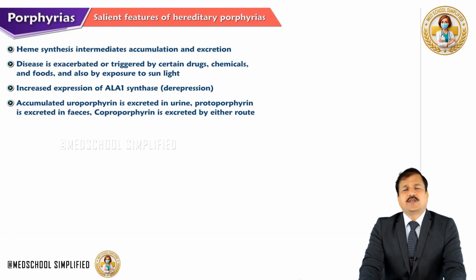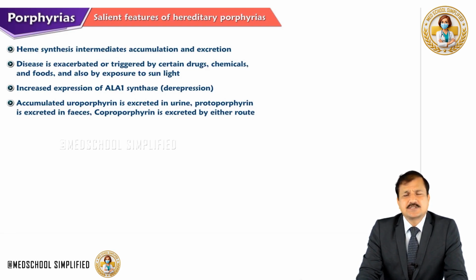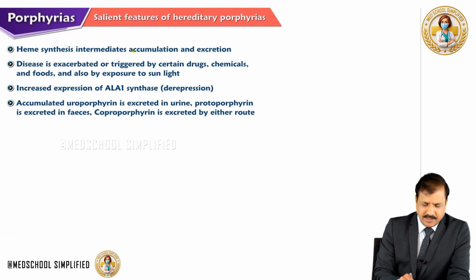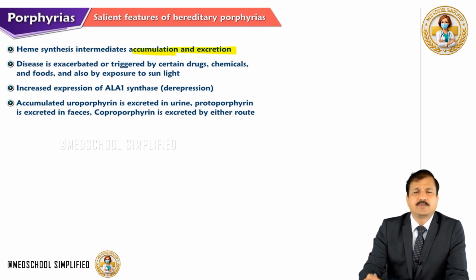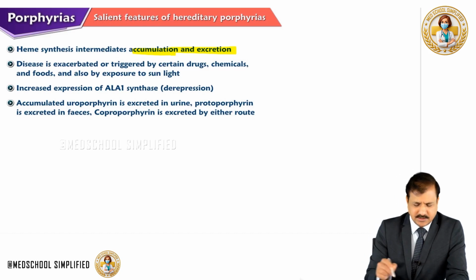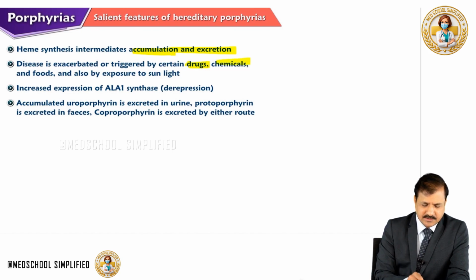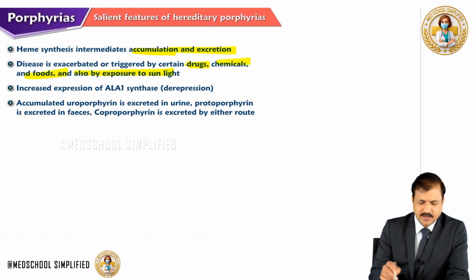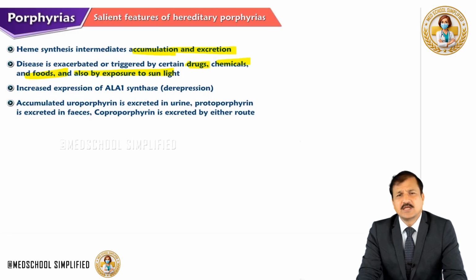Now in porphyrias, heme synthesis intermediates will accumulate in the tissue and then be excreted in the urine. Porphyrias are exacerbated or triggered by certain drugs, chemicals, foods, and also exposure to sunlight.